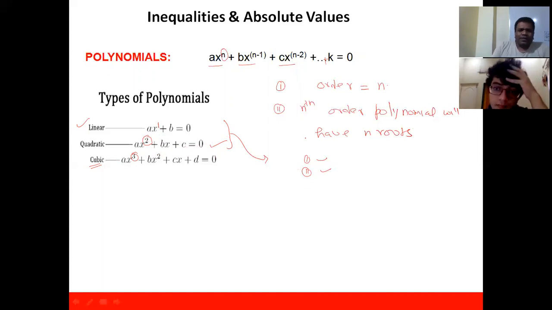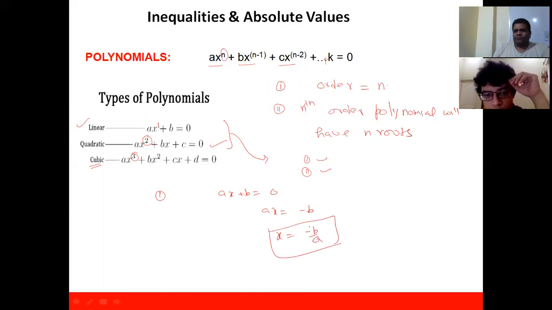Okay. So let's take an example. If I take the first one, a polynomial of order 1, ax plus b equals 0. So what will be the value of the variable x? We can say ax is equal to minus b, or x is equal to minus b by a. You can see there is a single value, right? Because the order is 1, you're supposed to get only 1 root.